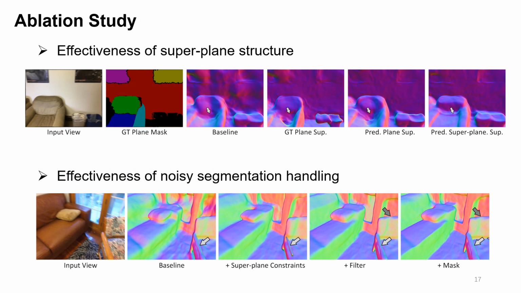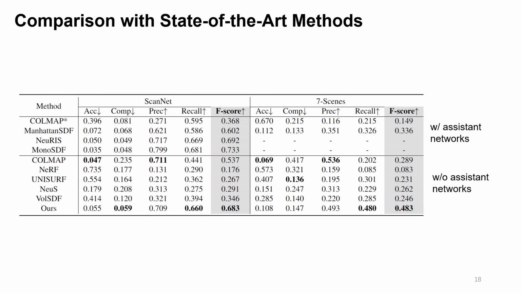We also analyzed the effectiveness of using superplanes instead of ground truth or predicted planar segmentation. It can be seen that the proposed superplane constraint can better recover the structure of small planar regions, such as sofas. Then, we show that the reconstruction quality of thin edge regions can be improved by adding the two segmentation noise reduction strategies. We compare our method with other SOTA methods, and the results show that our method achieves the best performance among all methods without assistant networks, while being on par with methods that use additional normal supervision.